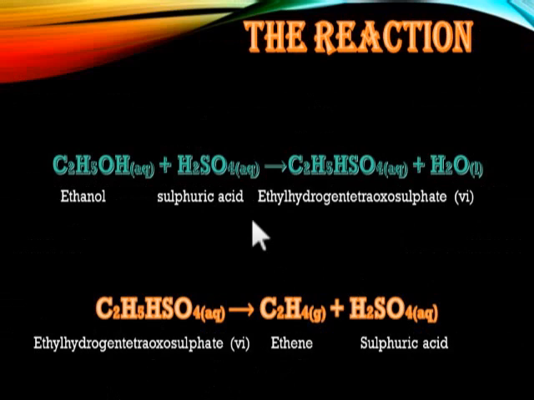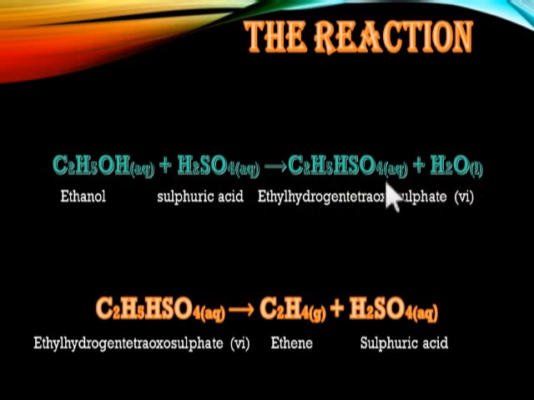So you can see the reaction here. You can see C2H5OH, that is ethanol. When ethanol reacts with H2SO4, that is sulfuric acid, otherwise called tetraoxosulfate 6 acid, it leads to the formation of C2H5HSO4, that is ethyl hydrogen tetraoxosulfate 6, and water is liberated.